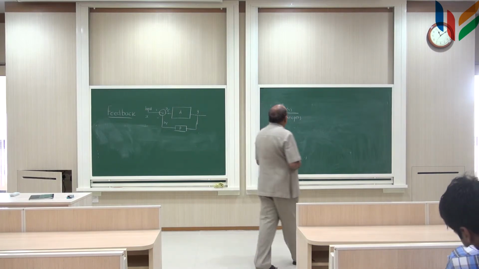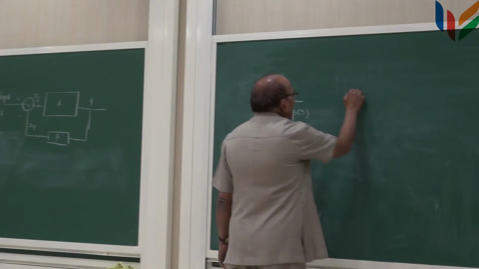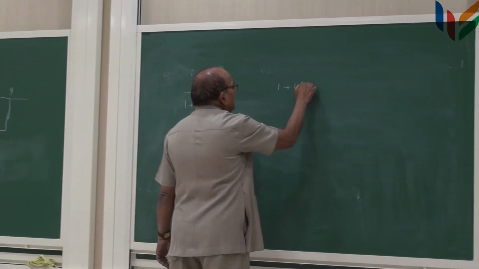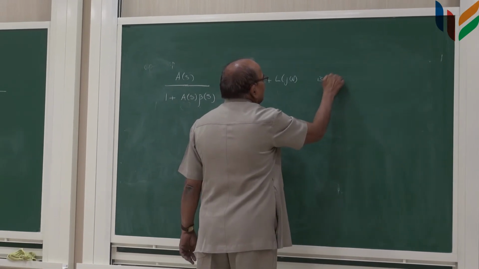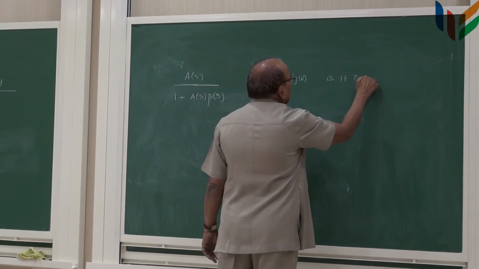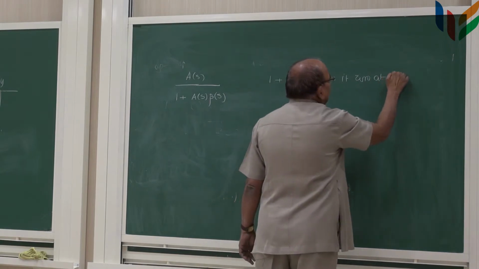So, what we do is we basically try to find out 1 plus L(j omega), is it 0 at any omega?